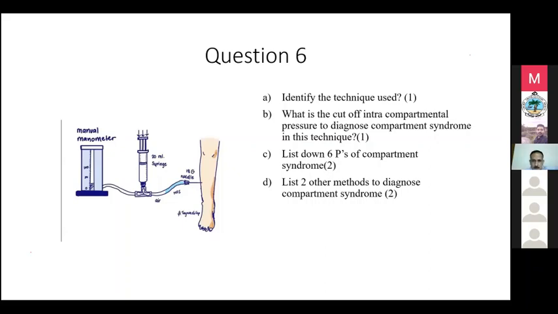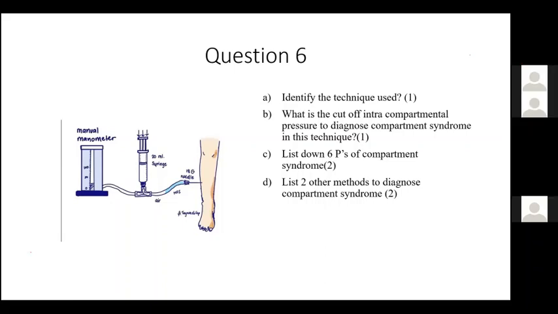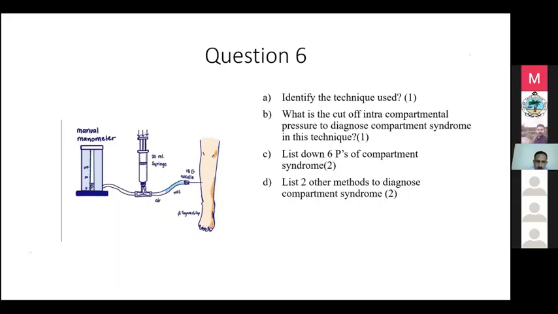Manish Agarwal, can you answer? It's a simple question. Vacuum assisted closure. Okay. No, it's compartment pressure. It's intra-compartmental. Okay, very good.